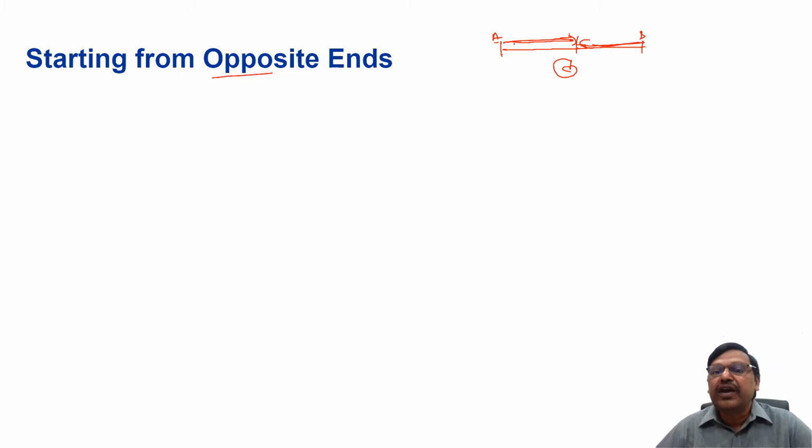means by the time they meet for the first time, the distance covered by A and B together is how much? This plus this equals the total distance D or not? Yes. That's why if two people travel from opposite ends, by the time they meet for the first time, the distance traveled is D. But if they continue to travel non-stop, what happens? If they continue, then A will come here, B will come here, they reach the destinations.